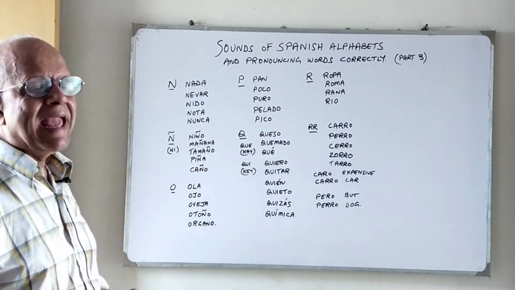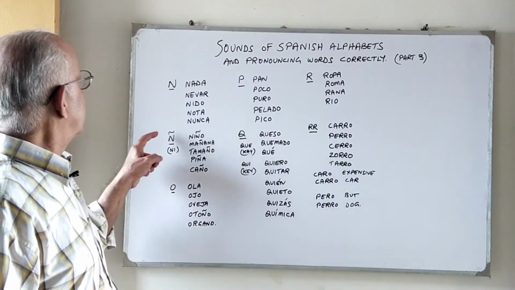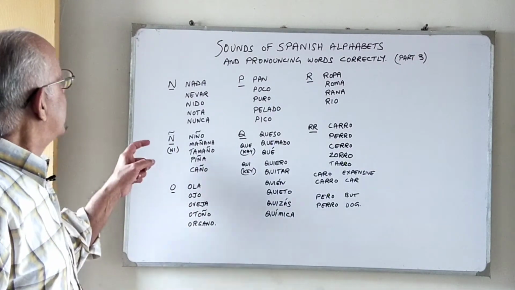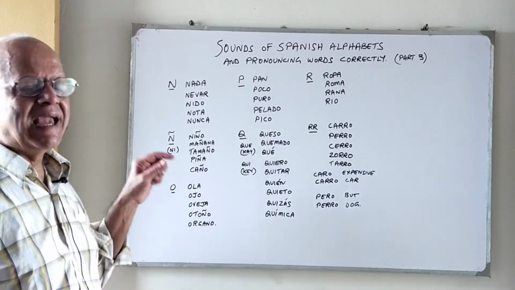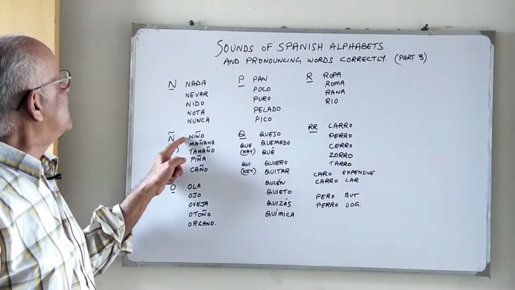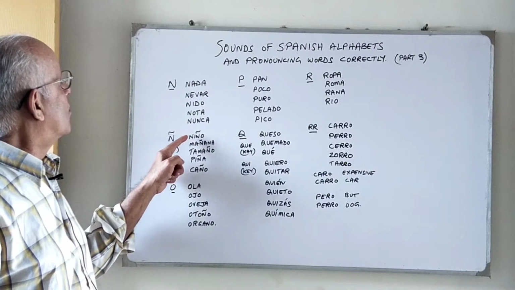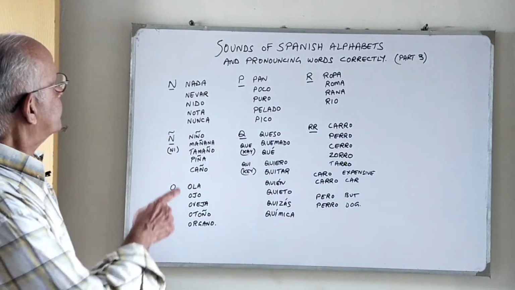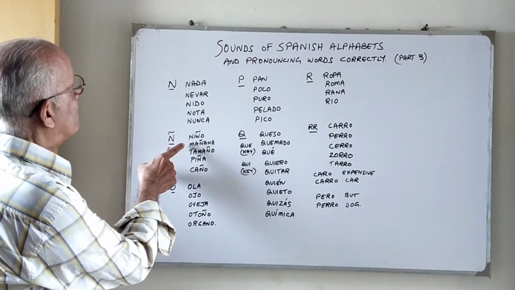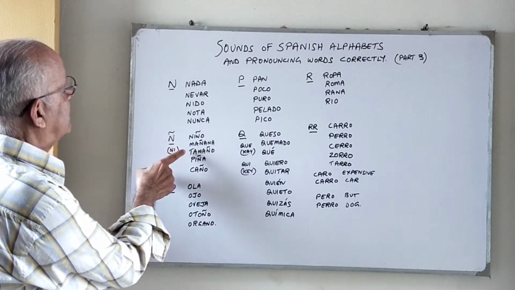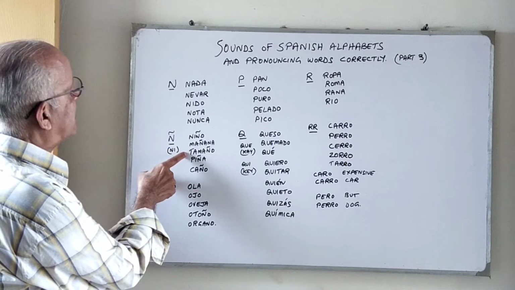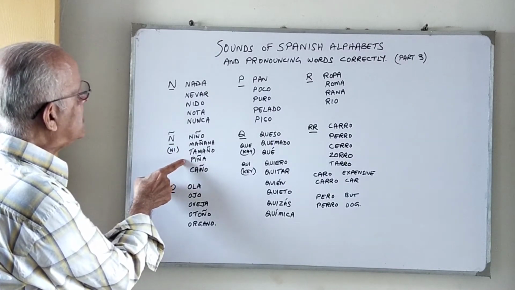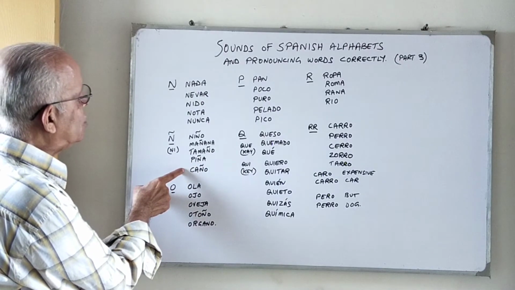Okay, now we have the Ñ. Ñ is an alphabet of the Spanish language which doesn't exist in the English language. It has a ni sound. Okay, the Ñ, as in ni, nio. So ni, nio. Niño, mañana, tamaño, piña, and caño.